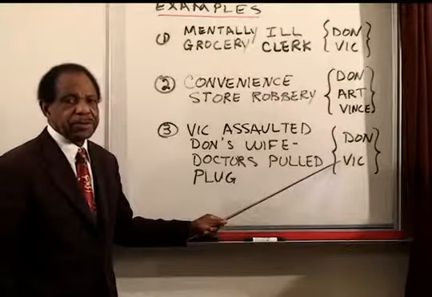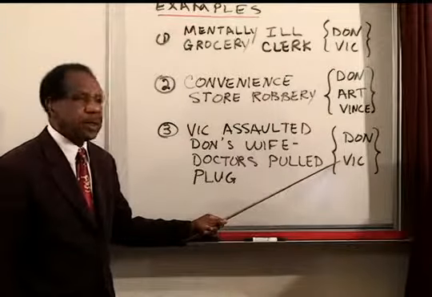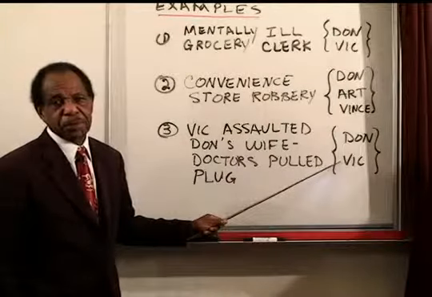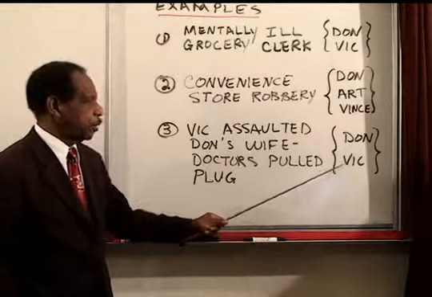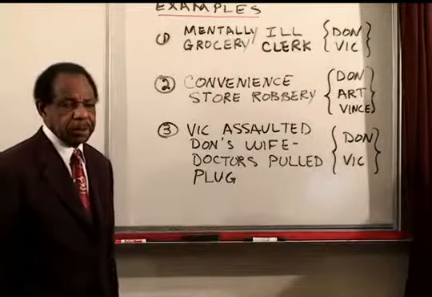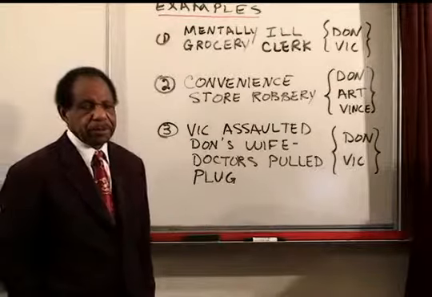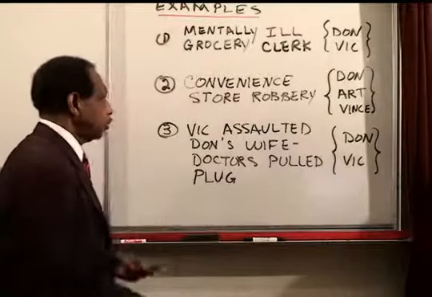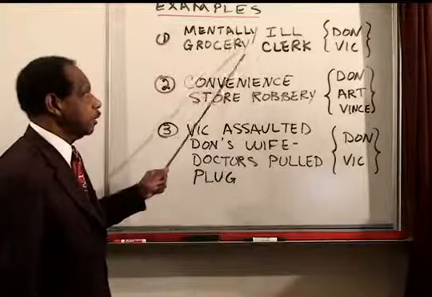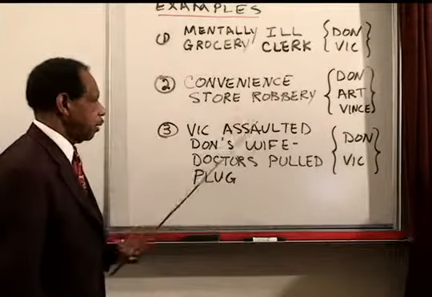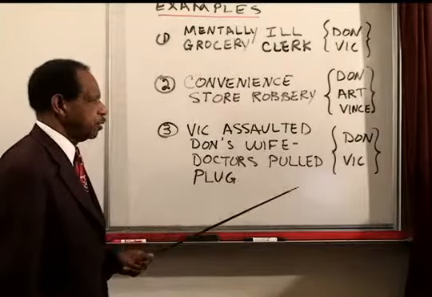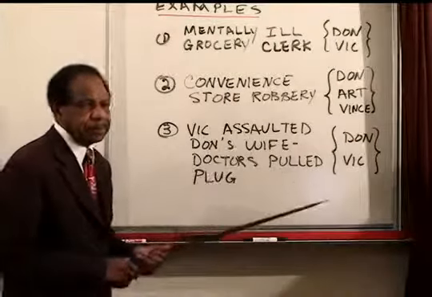One of Don's defenses is that Don did not kill Vic, that the hospital doctors killed Vic because they pulled the plug, and his body was still alive until they pulled the plug. So those are 3 examples: the mentally ill grocery store clerk, the convenience store robbery, and Vic, who assaulted Don's wife and was later killed by Don.